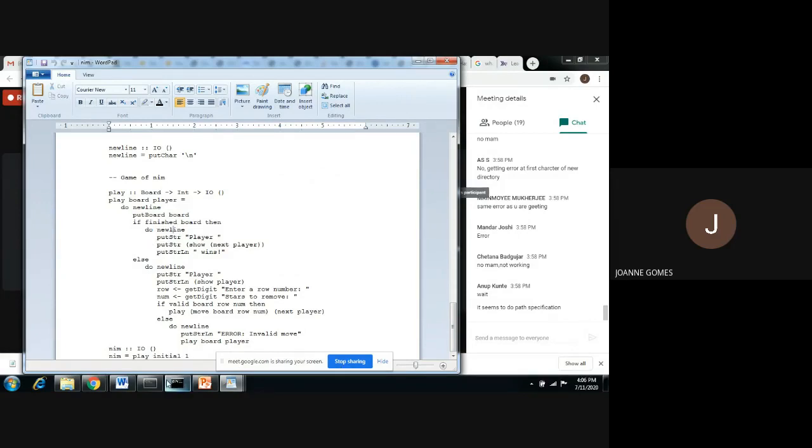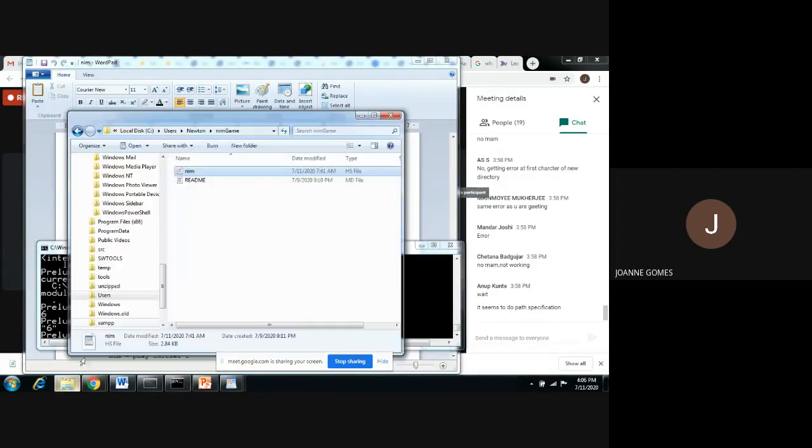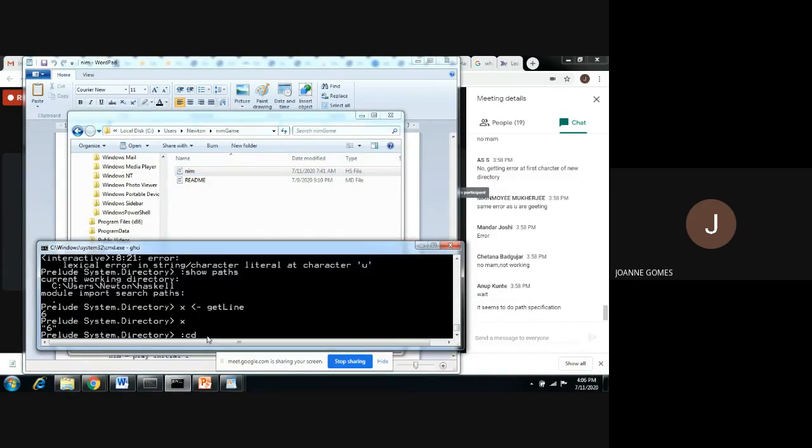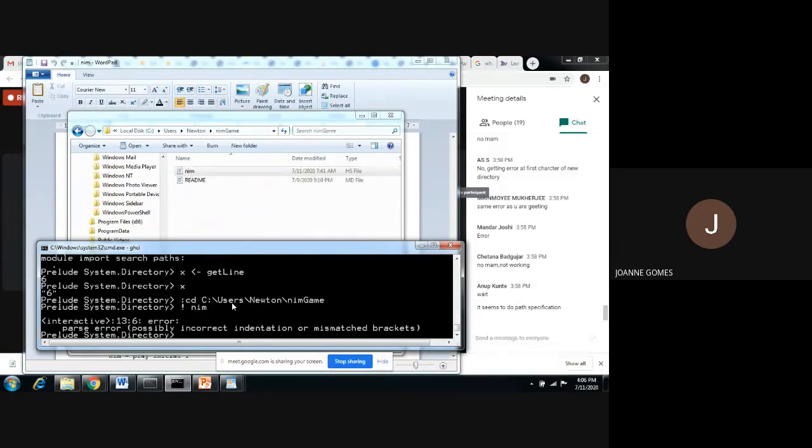So we'll just see whether it runs the game. I'll just change my directory. Okay, I have changed the directory. Now I will load the file. My function name is main.